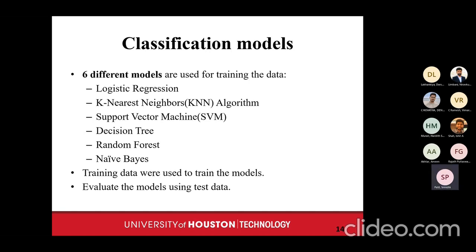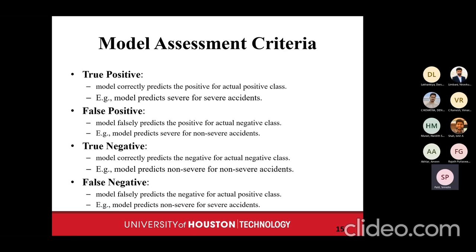We split the data into training data and test data, and the test data will be used to evaluate the model. Coming to the model assessment criteria, the first point is the true positive. This is when the model correctly predicts the positive outcome. The false positive is where it falsely predicts the positive outcome, and the true negative is when it predicts negative for an actual negative class. Subsequently, the same goes for false negative.